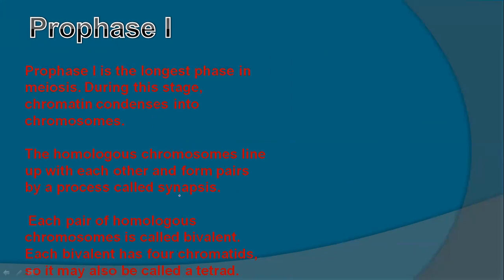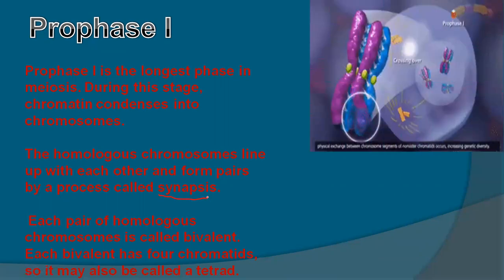Here the same chromosomes that form a pair are called homologous chromosomes, and they line up with each other to form pairs, and this pairing is called synapsis. By the process called synapsis, you can see how they form pairs like this.